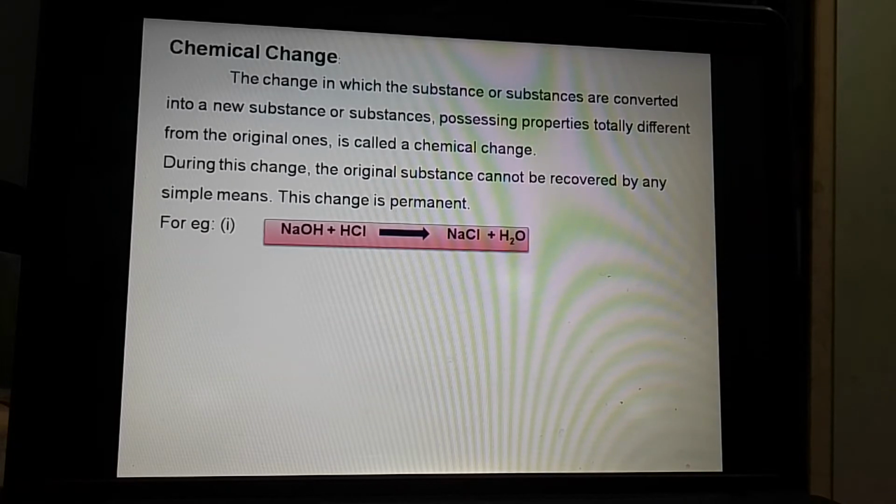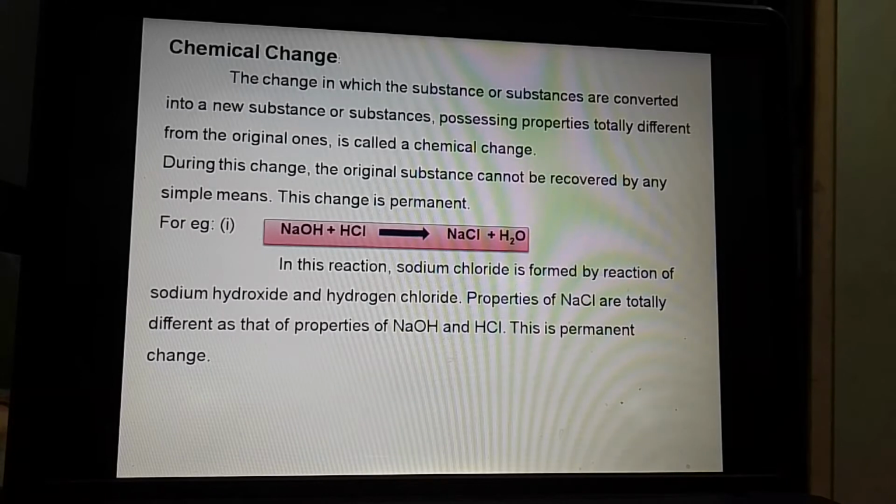Suppose we react NaOH and HCl. There is a formation of sodium chloride and water. That means the properties of NaOH and HCl are totally different from those of NaCl, sodium chloride, and water. In this reaction, sodium chloride is formed by the reaction of sodium hydroxide and hydrochloric acid. Properties of NaCl are totally different from the properties of NaOH and HCl. This is a permanent change.